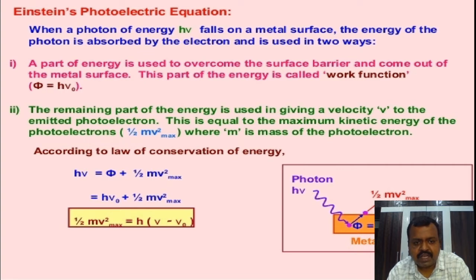So h nu is the incident energy. Out of the incident energy, the work function phi is used by the electron to escape from the metal, and the remaining energy is used by the electron as maximum kinetic energy. And this is the famous photoelectric equation, Einstein's photoelectric equation.